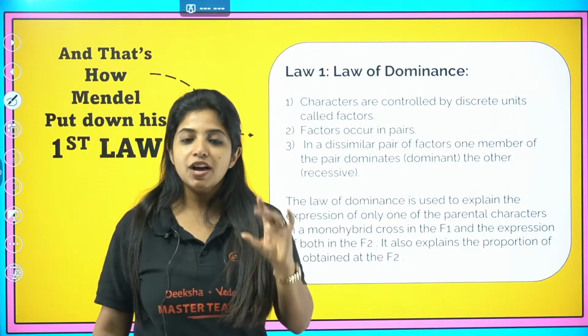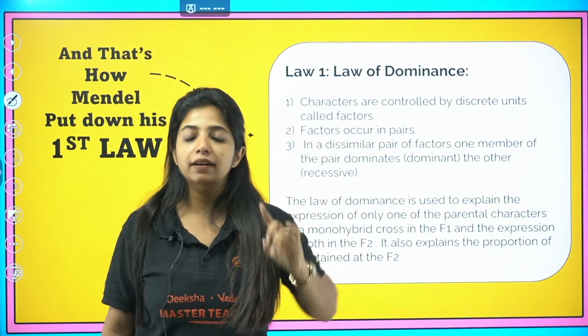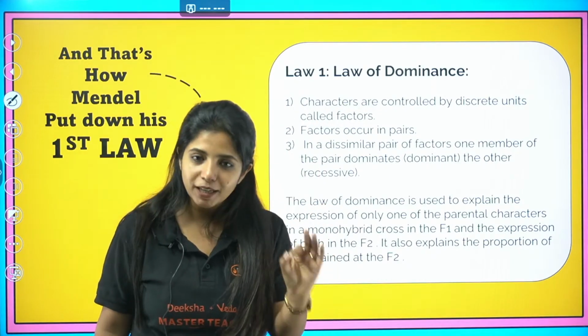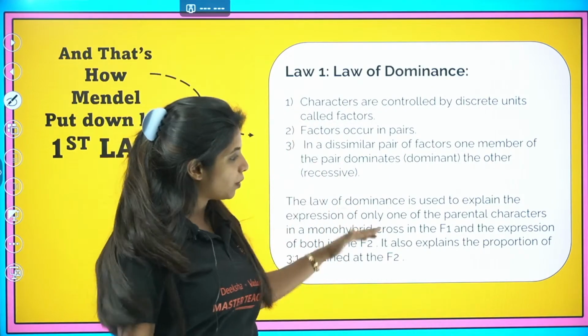So if you are asked which law explains that only one parental character is expressed in the monohybrid cross in the first generation, that is the law of dominance. Please make sure you write it and you explain all of it.